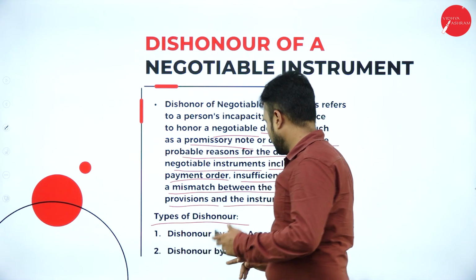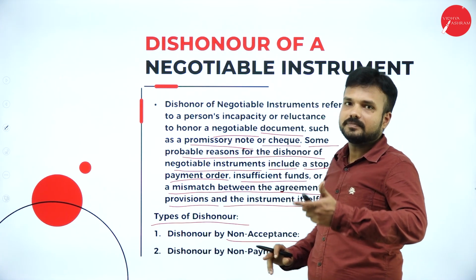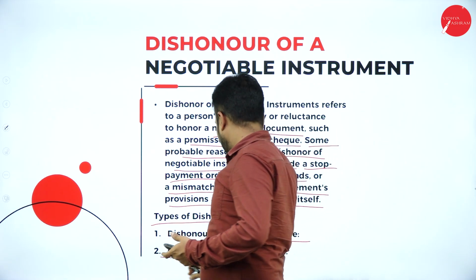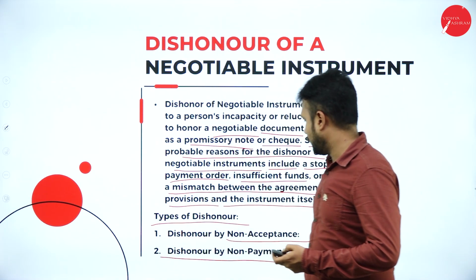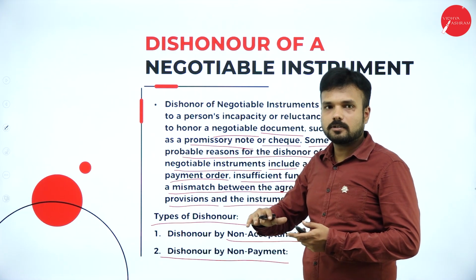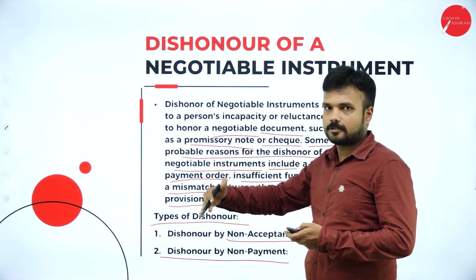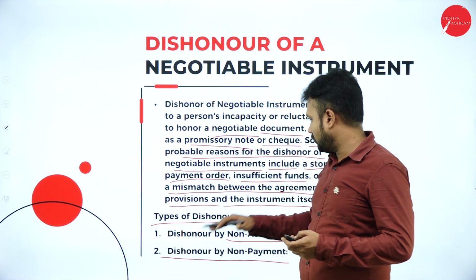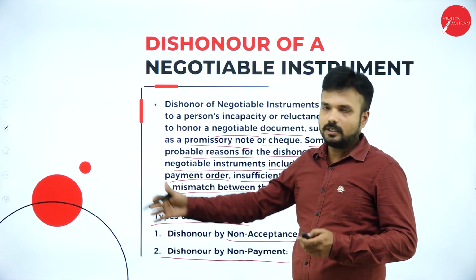Okay, so if a receiver fails to accept the instrument, whether it is a check or whatever it is, that is dishonor by non-acceptance. Then there is dishonor by non-payment. So non-acceptance also happens, and dishonor by non-payment also happens. Non-acceptance can happen from the end of the receiver, but non-payment can happen from the end of the giver.